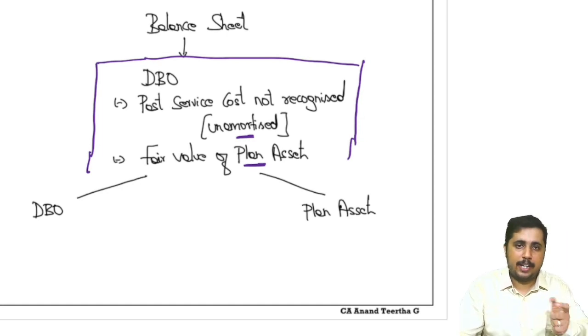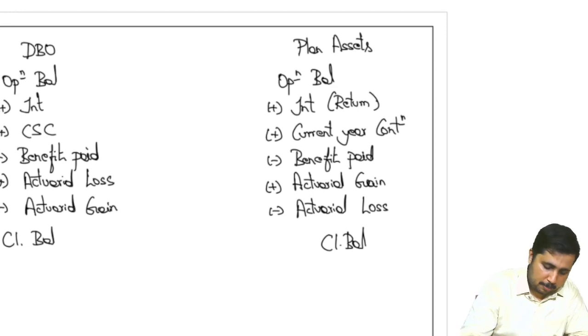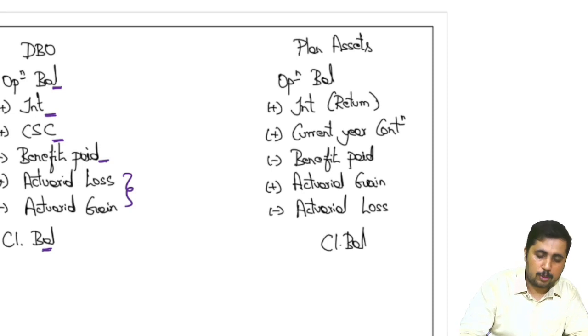But how do you get them individually now? How do you get DBO? Defined benefit obligation: there is opening balance, add interest, add current service cost, less benefits paid, then actuarial gain or loss we discussed, leads to closing balance. If closing balance is available, the balancing figure will be gain or loss. How do you get plan asset?